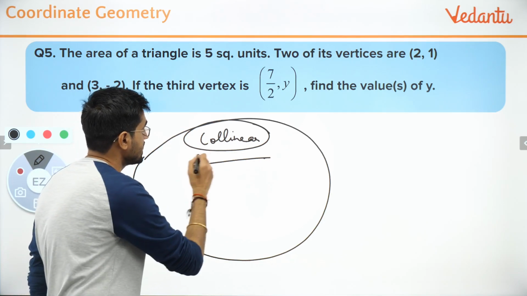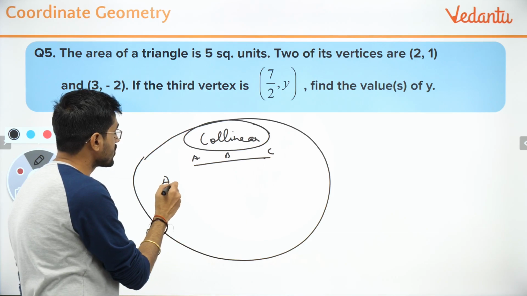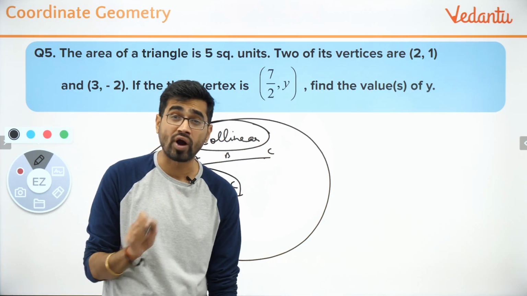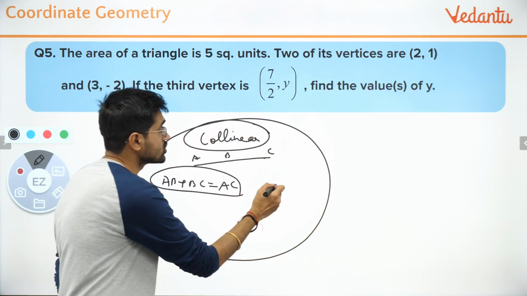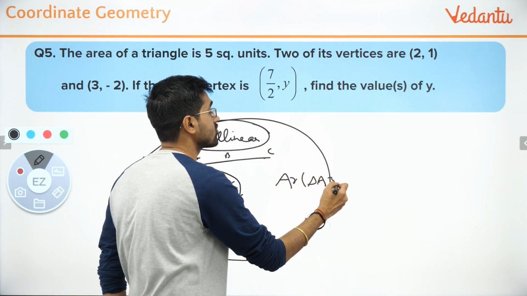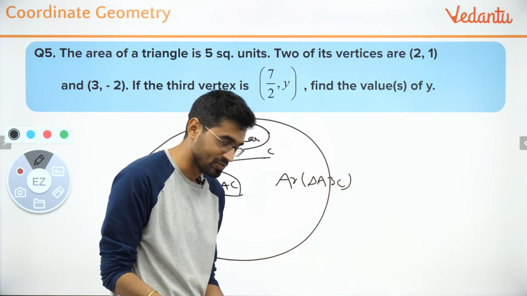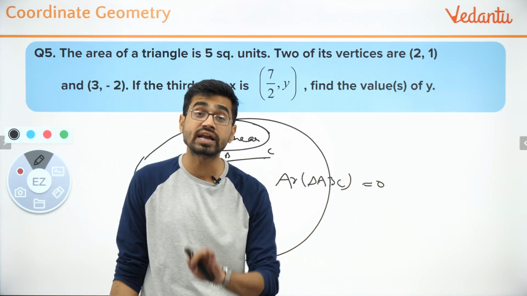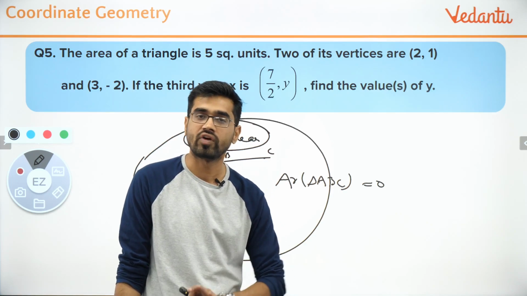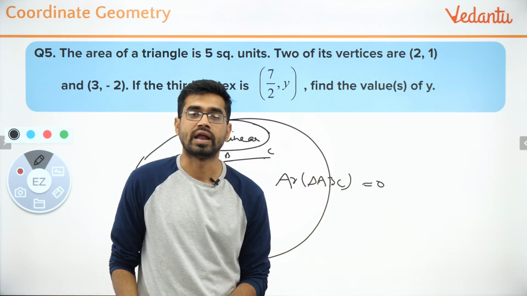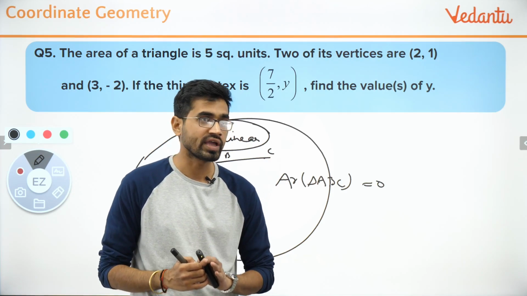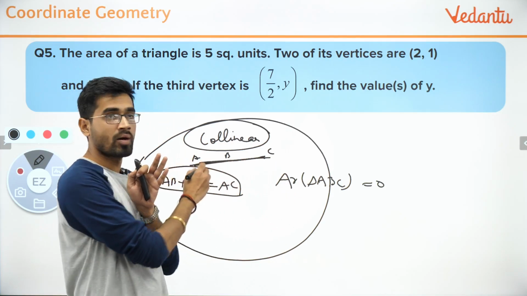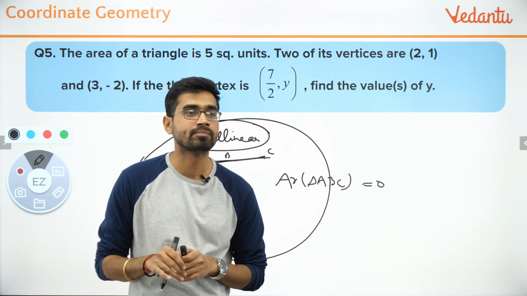Either the sum of two sides will come equal to the third side, so you will use the distance formula, which you should avoid at all costs. Rather, you should say that the area of triangle ABC, if I calculate using the same formula that I have just told you, should be 0. So if it is said that the points are collinear, find the area of the triangle, equate it to 0, and solve for whatever they are asking. Area will be 0 because no triangle can be formed when the points are collinear. Sorted? I hope you got it.